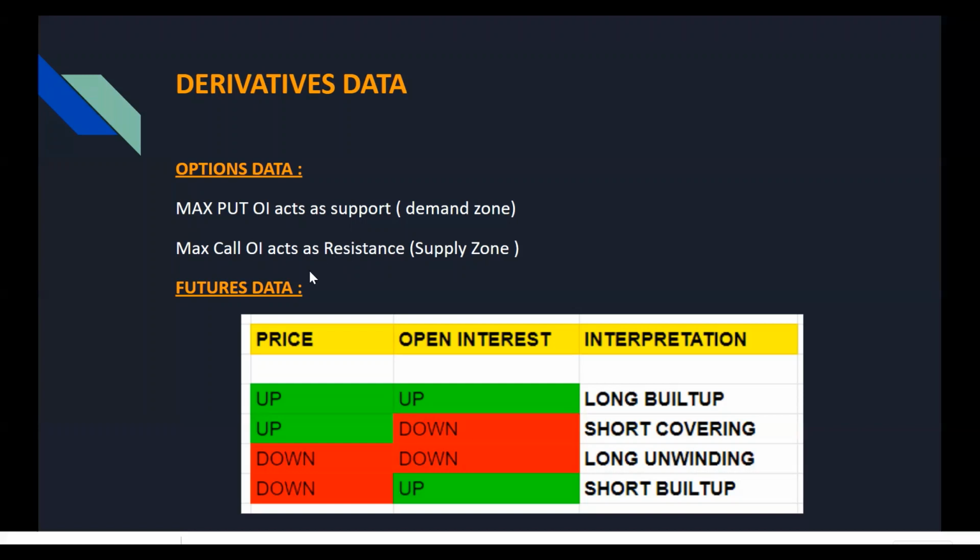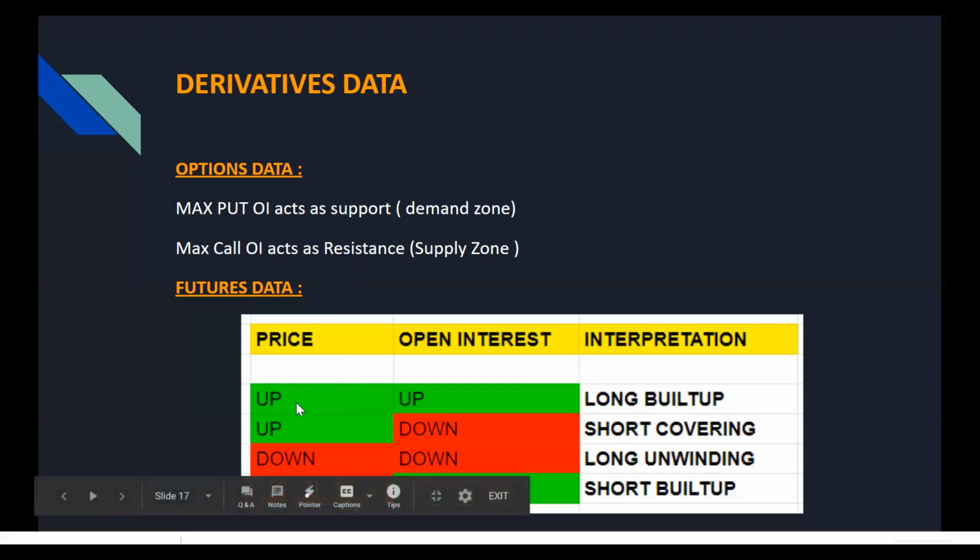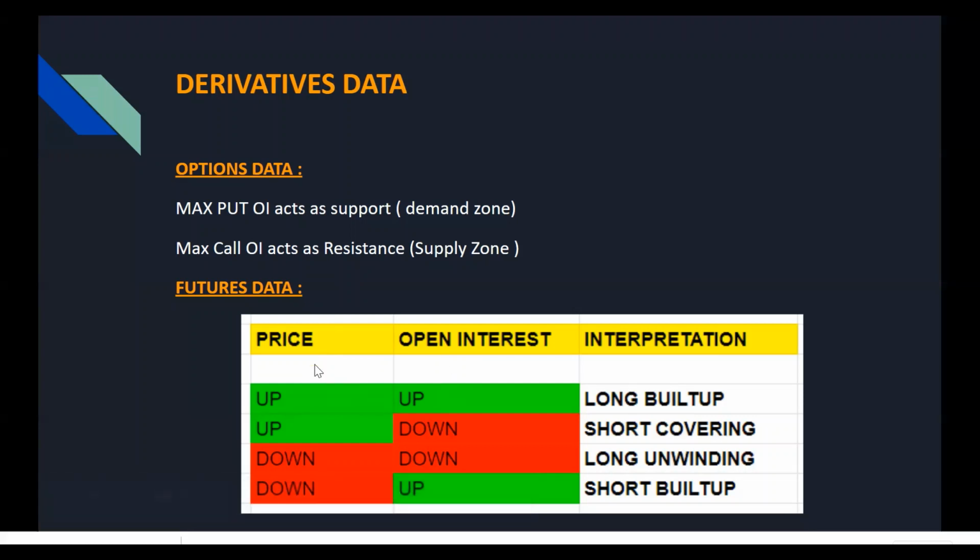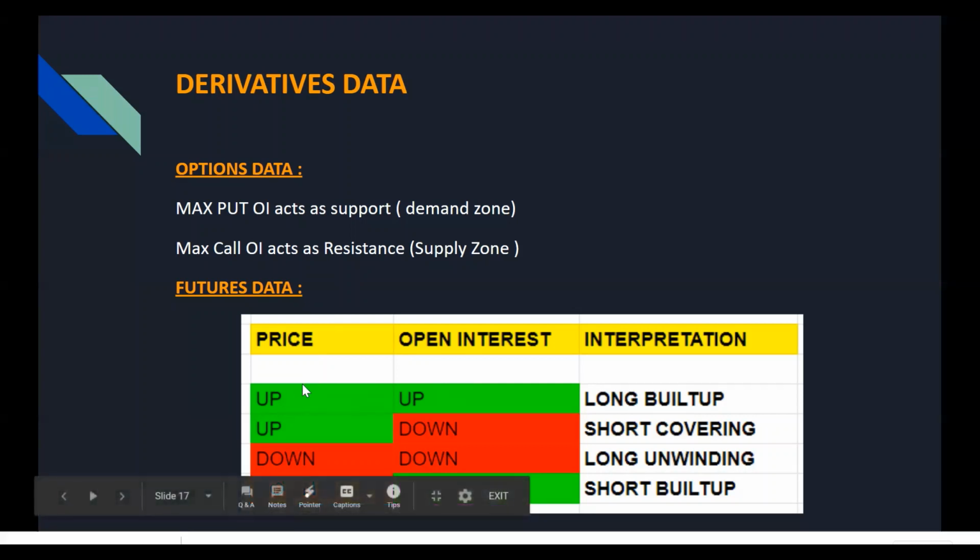Okay. And one more thing is you can use the futures data. If you are trying to buy a stock, you will look for long build-up, which means the price is up and the open interest is also up, which means the price is going up because people are going long in the market. And if you're trying to short a stock, you look for short build-up, which means the price is going down and the open interest is also going up, because this shows that the majority of the futures players are also taking an active position in that stock. Okay, so if you're going long, look for price up and open interest up. And if you're looking to short, look at price down and open interest up.